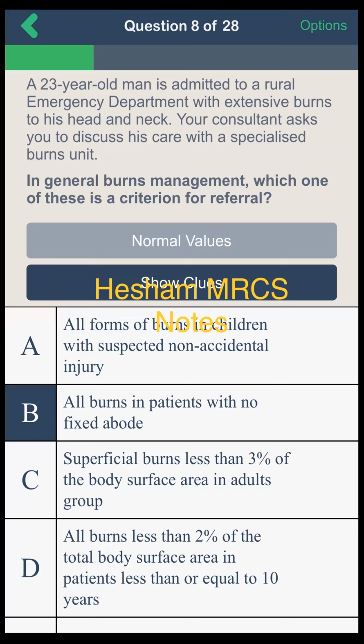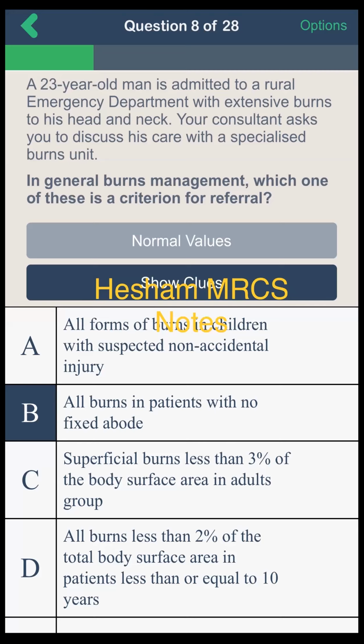Can you tell me when to refer a patient to a burn center? My answer will be option B. What's option E again? Option E is some burn covering 10% of total body surface area. Okay, I will go with option B, all burns in patients with no fixed abode.